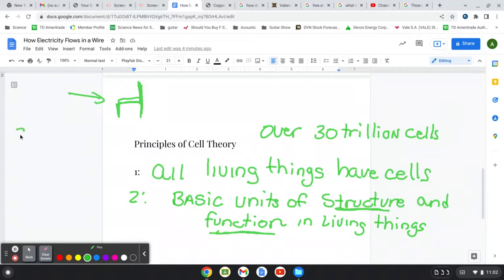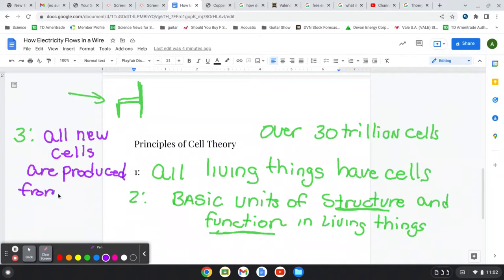And now number three, we'll put number three over here. Let's change the color, a little purple to the right. All new cells that are made, guess what? They are produced from existing cells, right? So those are the three things. If you want to pause the tape to go over them again: all living things have cells. All living things are made up of cells. Two, the basic unit of structure and function in living things is the cell. And three, all new cells are produced from existing cells.